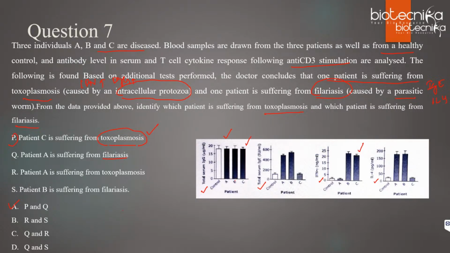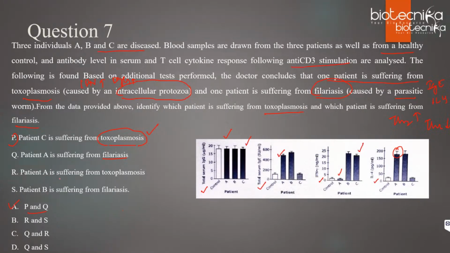Q, patient A is suffering from filariasis. How is patient A suffering from filariasis? If it is filariasis, IgE and IL-4 should be high. Let us see IgE. Yes, it is high, and IL-4 is also high, right? And the other cytokine, IFN gamma, is less. So again, this is a correct option, because if TH2 is high, TH1 will be less. So the right answer over here should be P and Q.